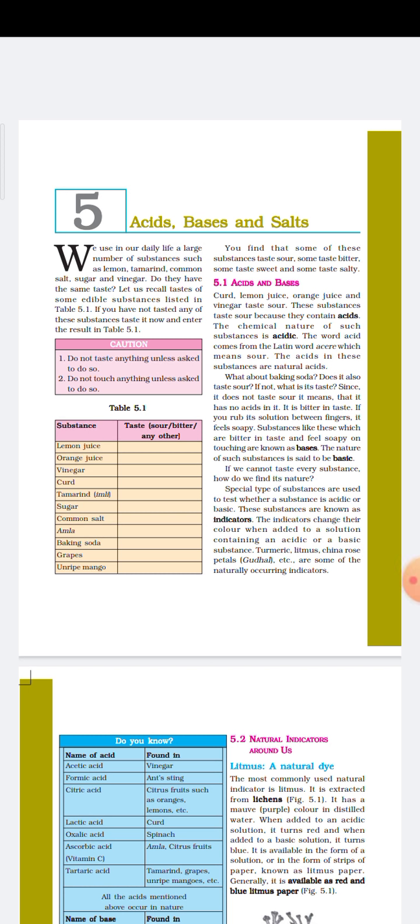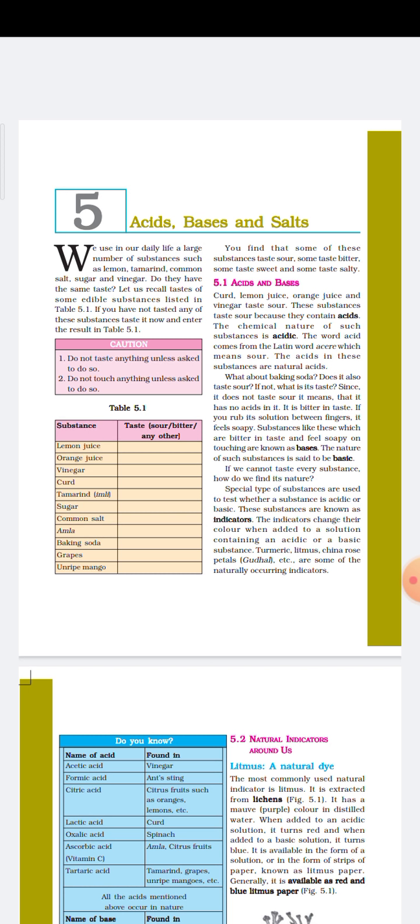Today in this session we will talk about another most important lesson of class 7th standard science, acids, bases and salts. This lesson is very interesting as well as very important, as the same lessons are also given in class 8 as well as in class 10. So if you are able to make a solid concept over here, then it will help you to go through the concept in the further classes related to the same lesson, that is acids, bases and salts. So without much more delay, let us start our today's session.